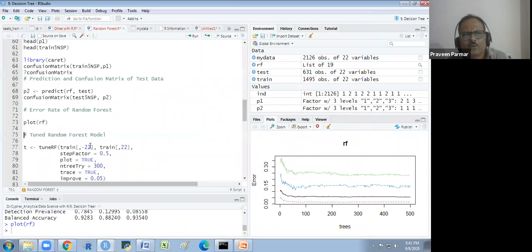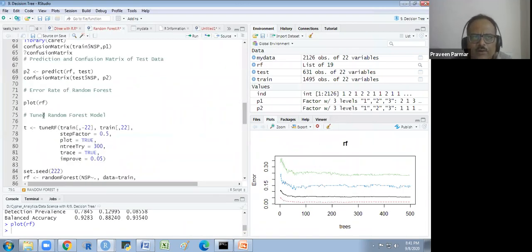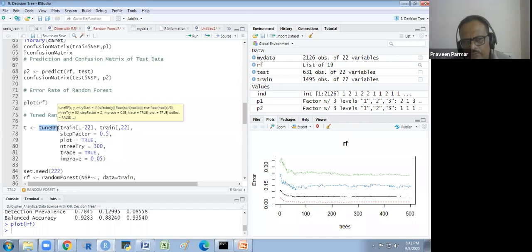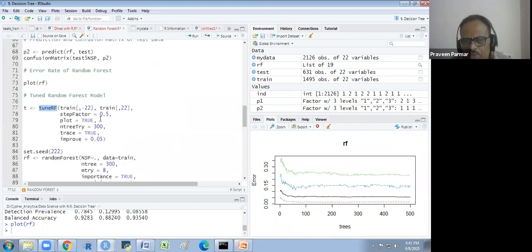Okay. So what I will do, I will tune the random forest model. I will use the tuneRF function. Here, for the independent variables, I will lose the 22nd variable, which is the target variable.